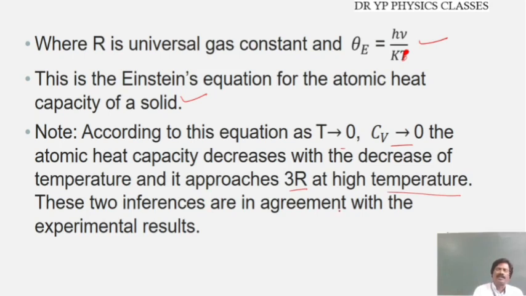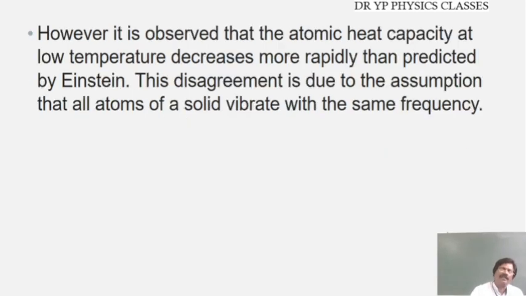These two inferences are in agreement with the experimental results.